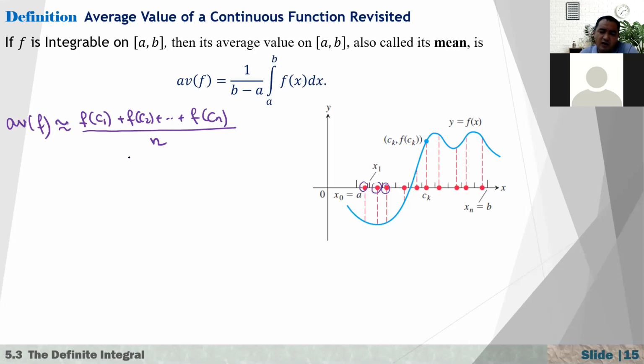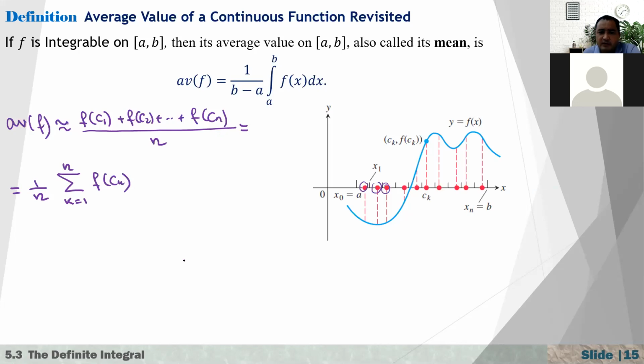And now how accurate is it? It depends on the number of points we are taking. If we take more and more points, it gives us better and better results. Now I can write this in compact form: 1 over n, take this out, and f of c1, f of c2, up to f of cn, using sigma notation. Here we have sigma, k is from 1 to n, and f of c sub k.